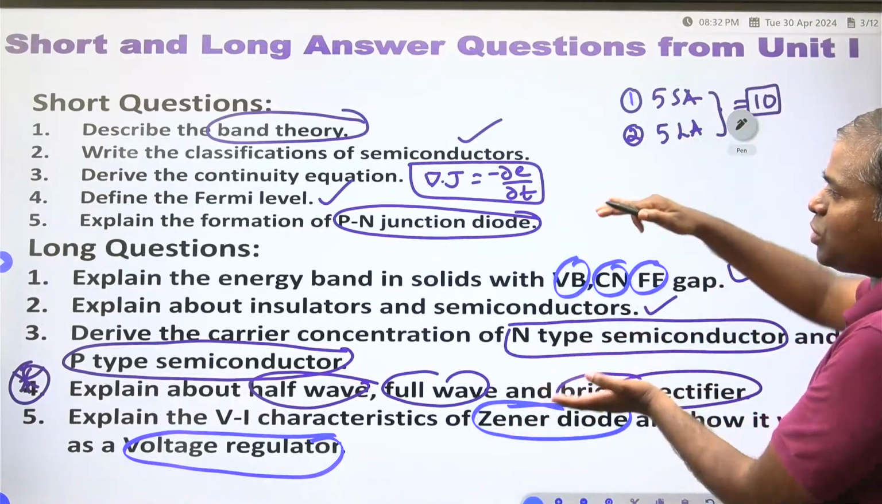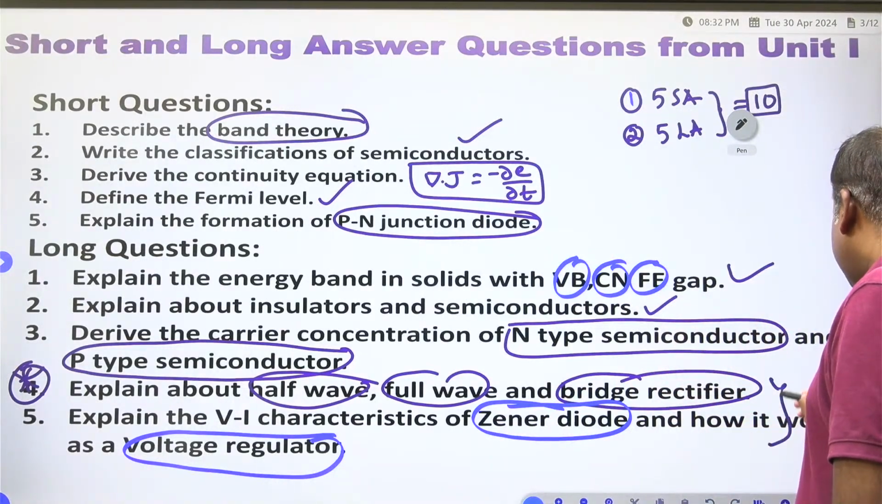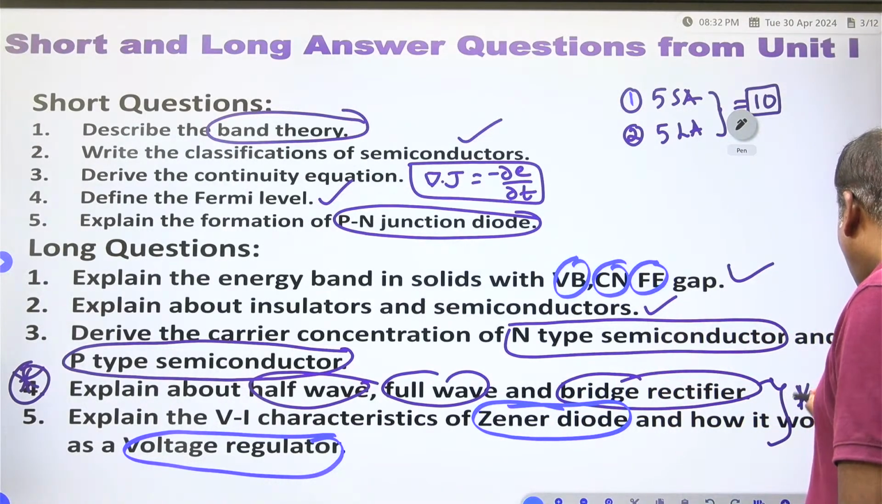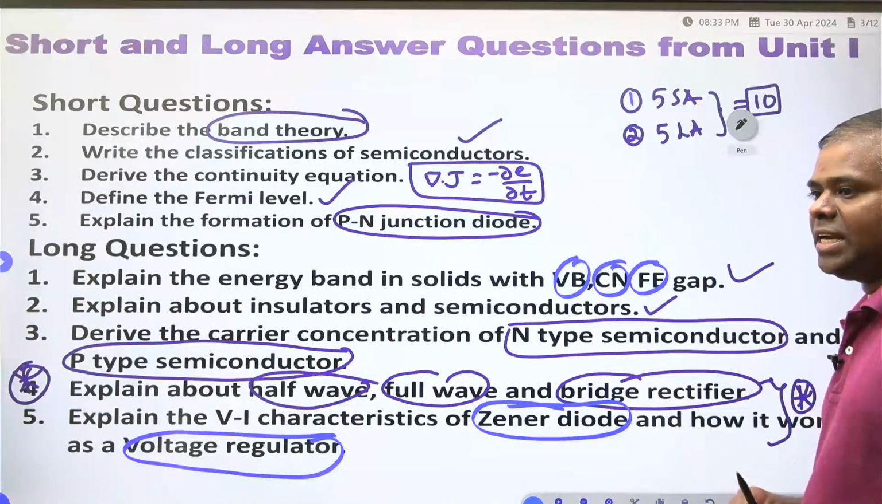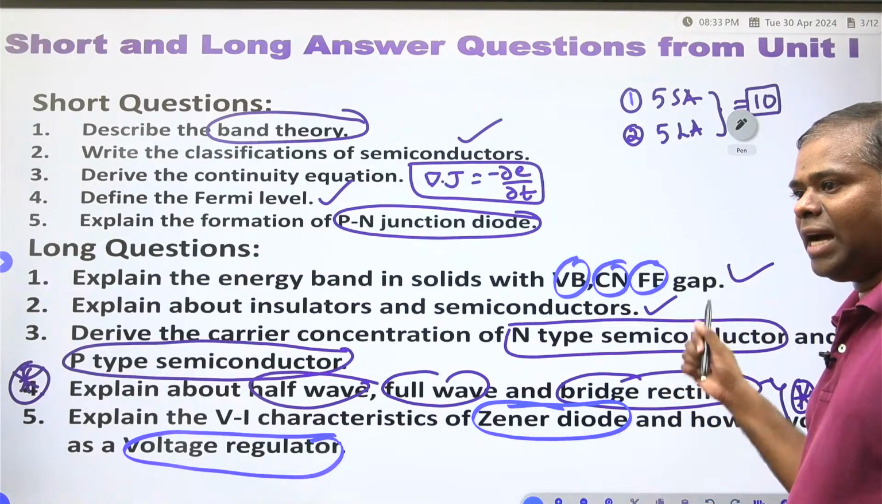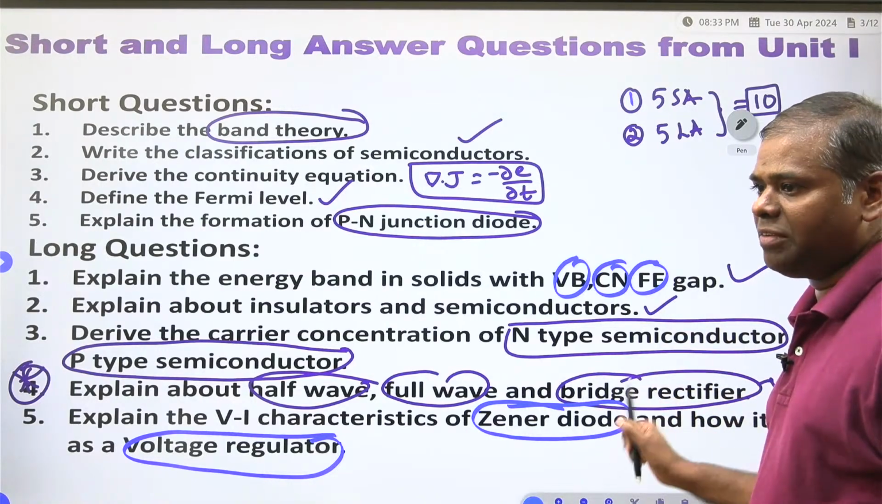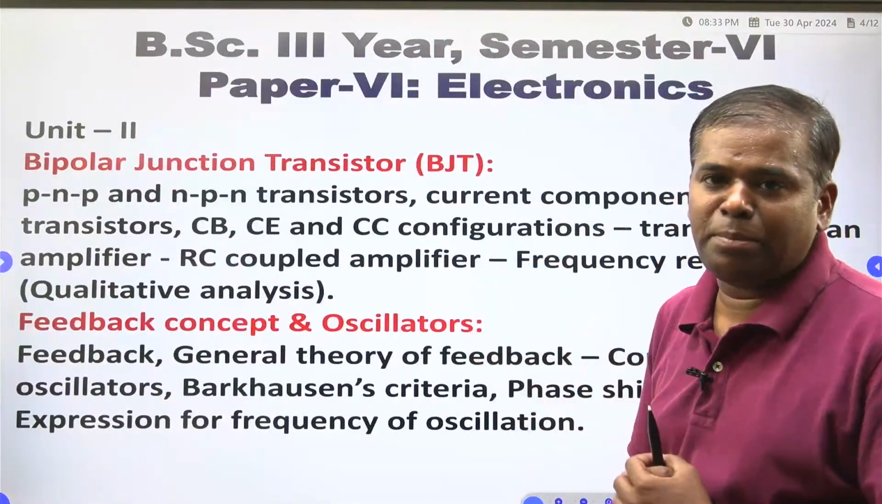These are the first unit questions. Once again you have to see these 2 questions are very, very important. Half wave rectifier, full wave rectifier, bridge rectifier, and voltage regulator. VI characteristics of a Zener diode and application of a Zener diode is very, very important. Clear? Now I am coming into the unit number 2.